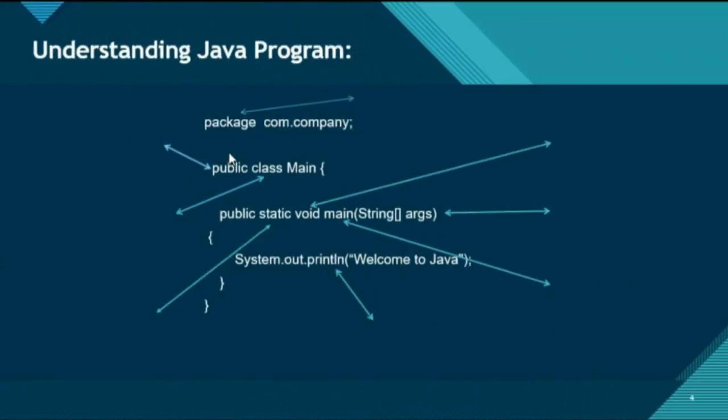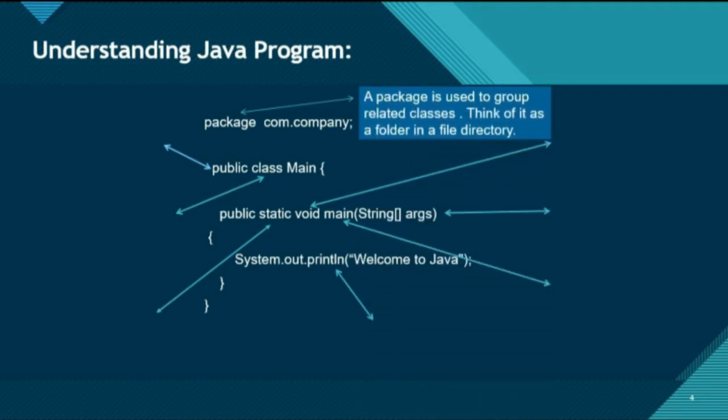So guys, here you can see, what does package mean? A package is used to group related classes. Think of it as a folder in a file directory. Now what does that mean? This means that whenever you are going to create a new class in your Java project, this is going to be stored in your package. And what is com.company? This is your package name.